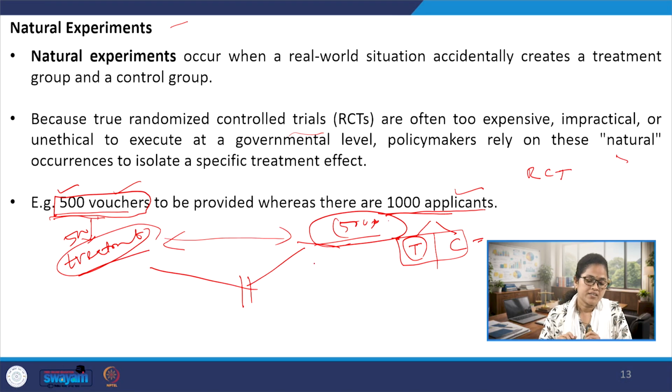So that is the case of our natural experiment. But in case of an RCT, the randomization happens for creating similarity in the two groups by the researcher himself. So that becomes the part of our RCT. Okay, now we can discuss the second non-experimental method.